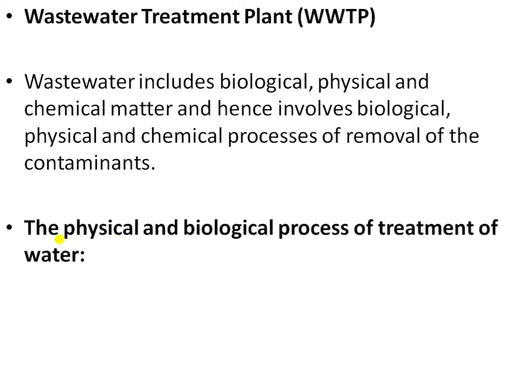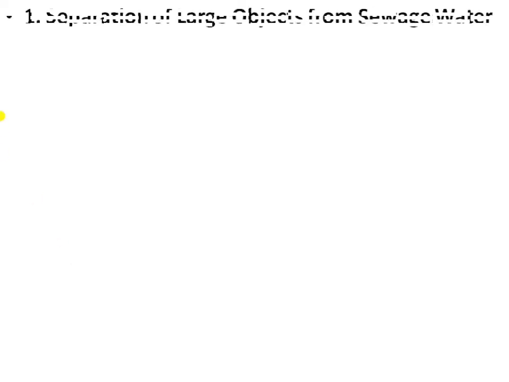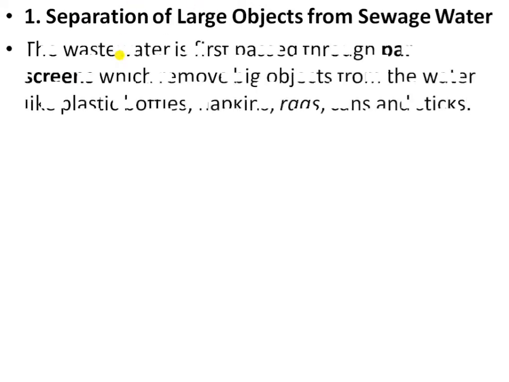The physical and biological processes of treatment of water: first is the separation of large objects from sewage water. First we have to remove the impurities and the large objects from the sewage water.